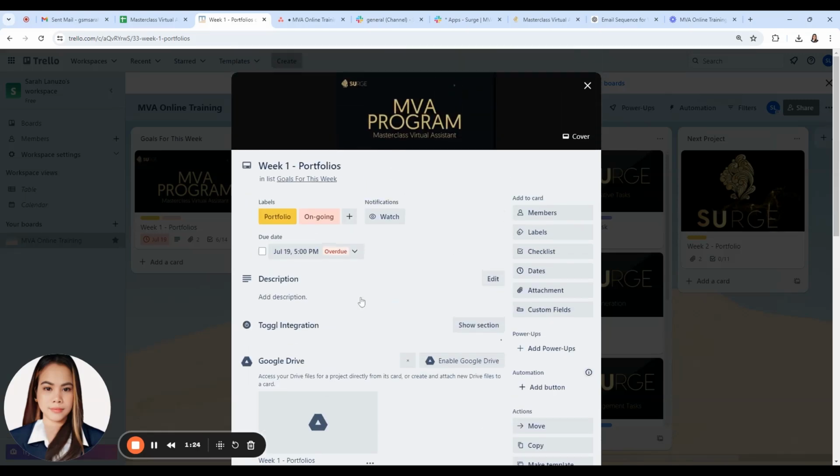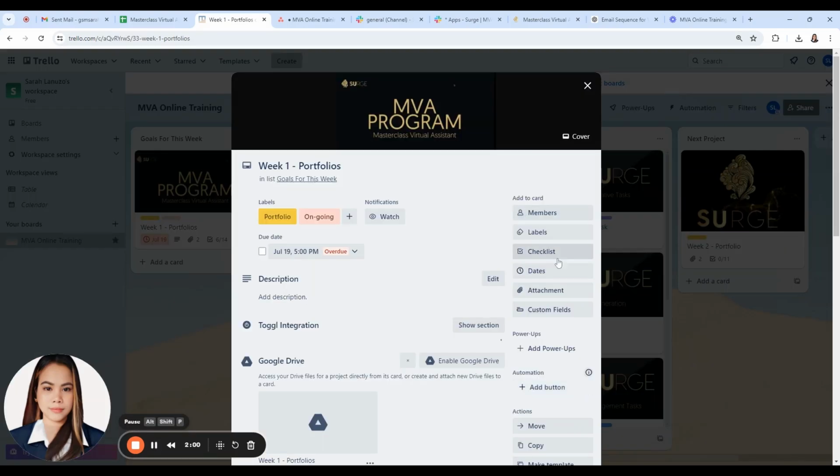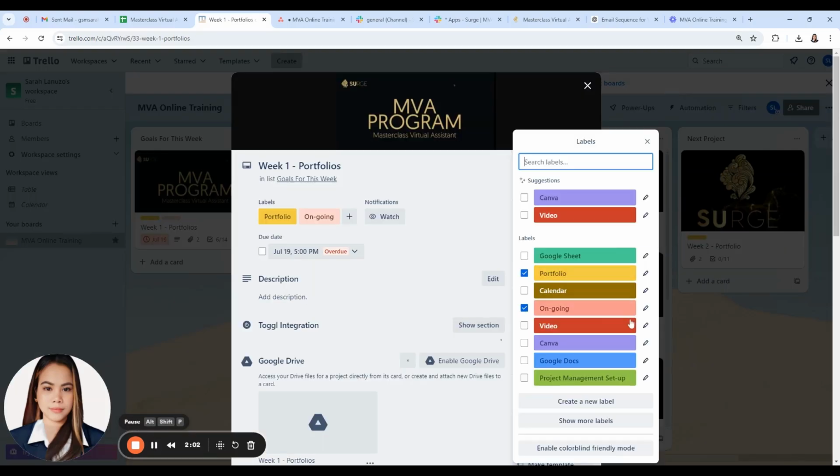I also have here some labels that categorize if I need to do some portfolio, Canva, video, Google Sheet, and other kinds of labels that you prefer. You can personalize it based on what you want.